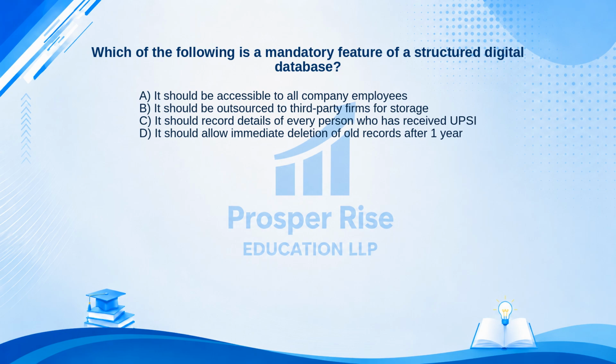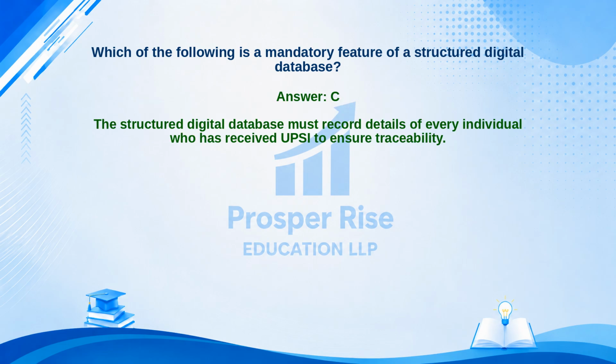Take a moment to pause the video and decide. The correct answer is option C. Let's see why. The structured digital database must record details of every individual who has received UPSI to ensure traceability.